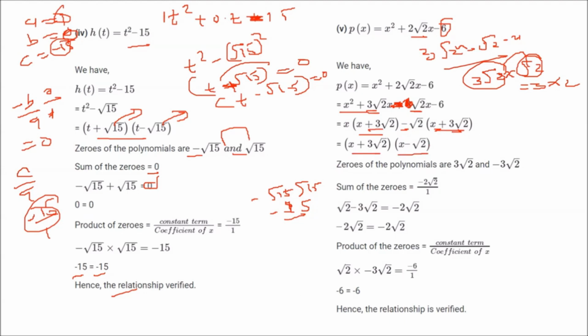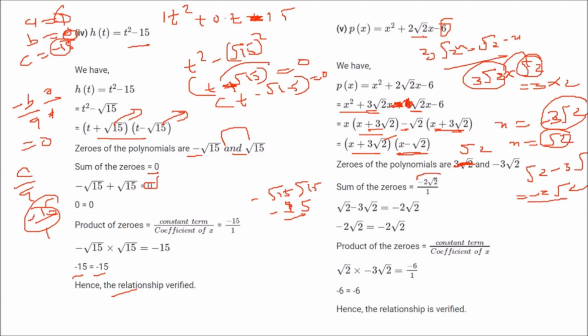Now put this equal to 0. So x equal to minus 3 root 2 will be one root. Put this equal to 0. X will be equal to root 2, another root. So minus 3 root 2 plus root 2 is the sum of zeros, and minus 3 root 2 into root 2 is the product of zeros. So when you add these two, root 2 minus 3 root 2 will be equal to minus 2 root 2. Okay. The zeros are root 2 and minus 3 root 2. So when you add them, you get minus 2 root 2.